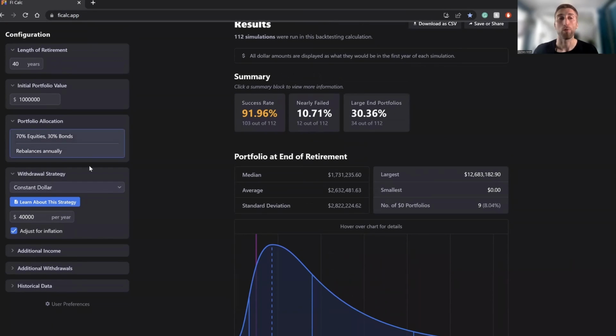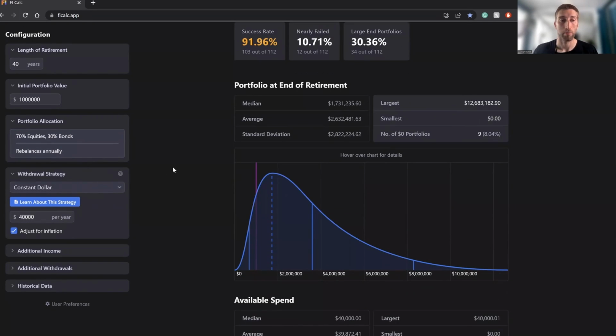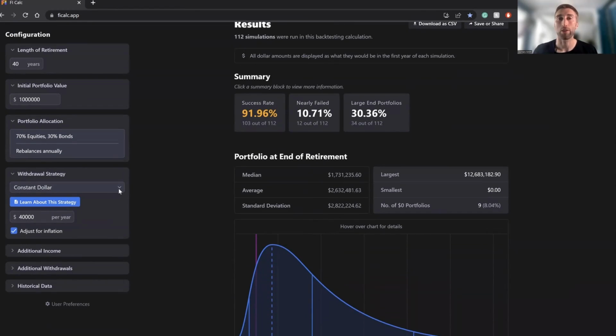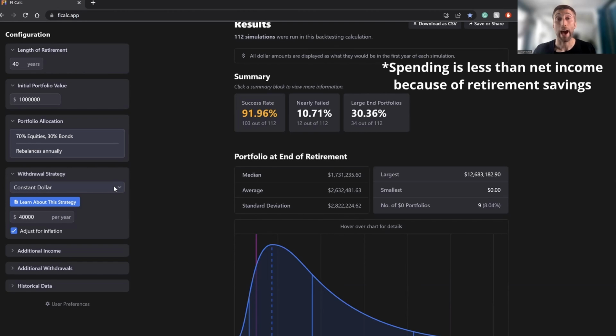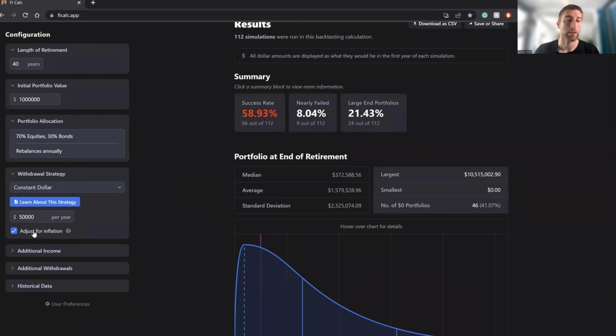And as far as your withdrawal strategy goes, which is the next part here, we're going to have a constant dollar withdrawal strategy, which is what the 4% rule is, where you start with a certain number, and then you constantly withdraw that same amount, adjusted upwards for inflation. So in this case, we use the average numbers based on the census of 2021 for the household income, and we came to about $50,000 per year. So that's what we're going to put for the goal, $50,000. And then, like I said right here, this little tab is going to adjust for inflation.